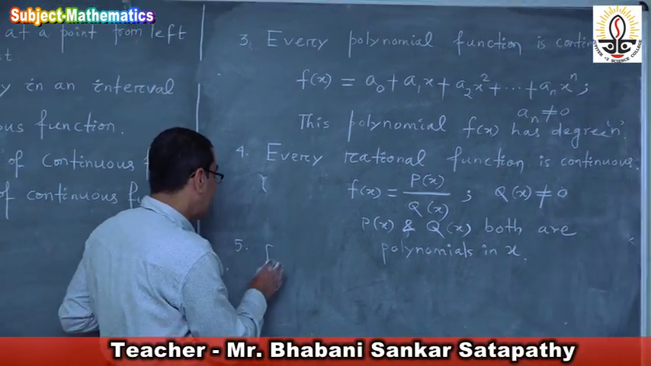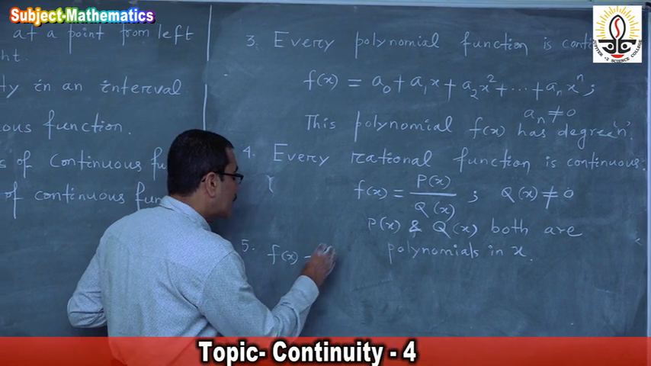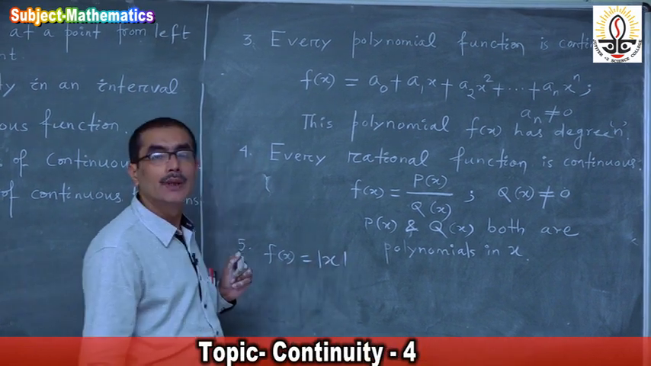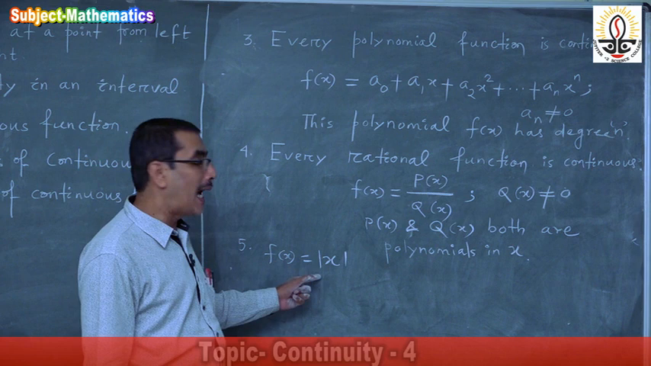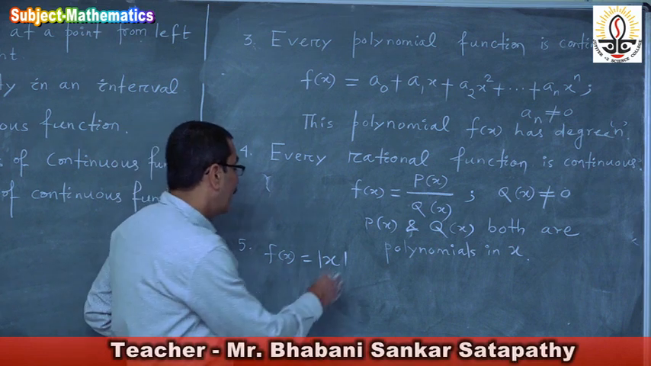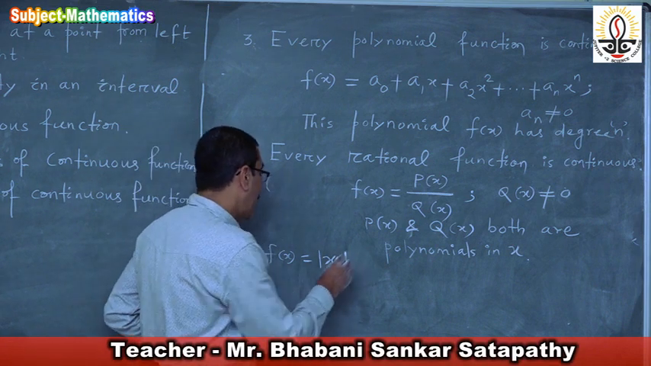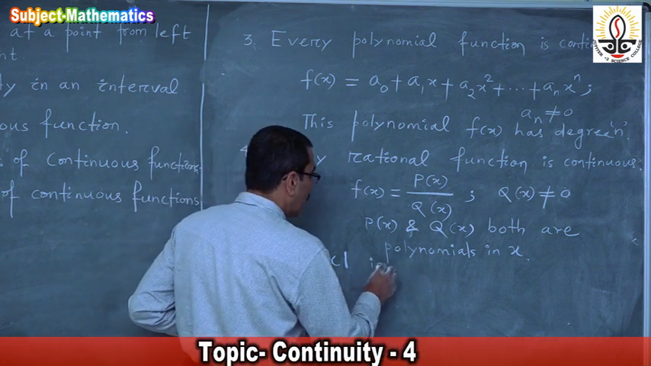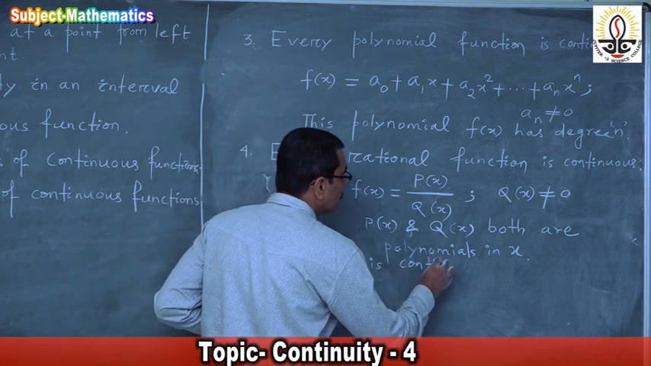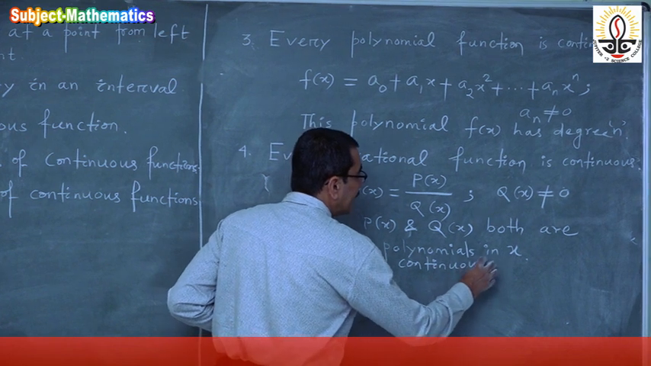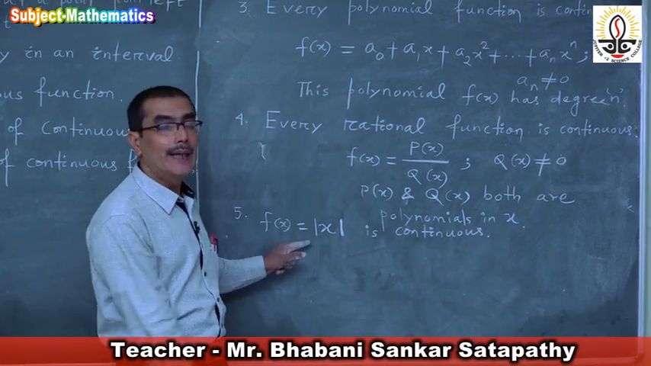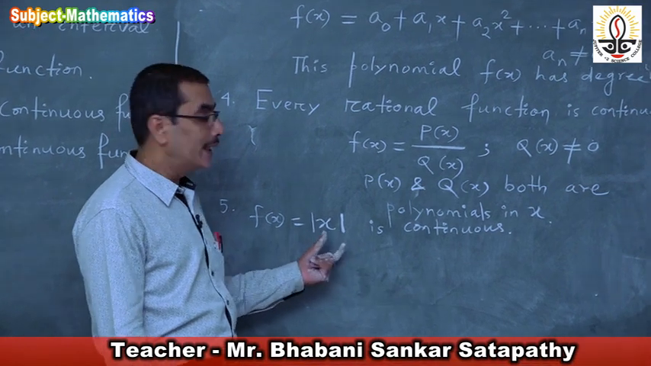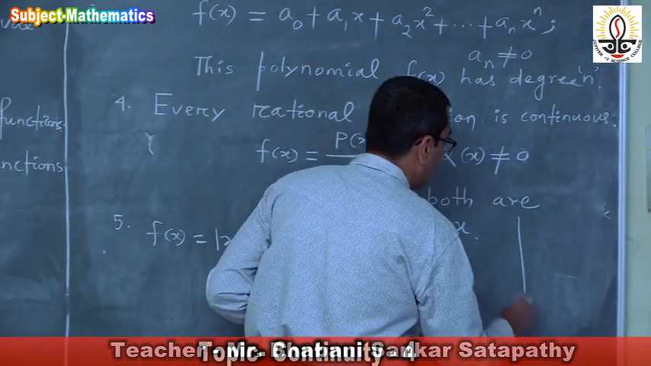f of x is equal to the absolute value of x, the modulus of x. F of x is equal to modulus of x is continuous, since the graph of modulus x is